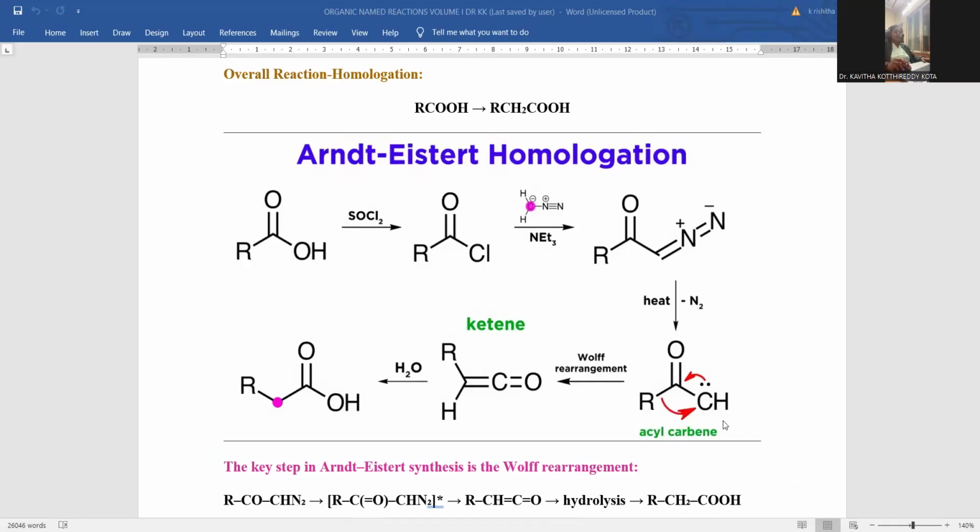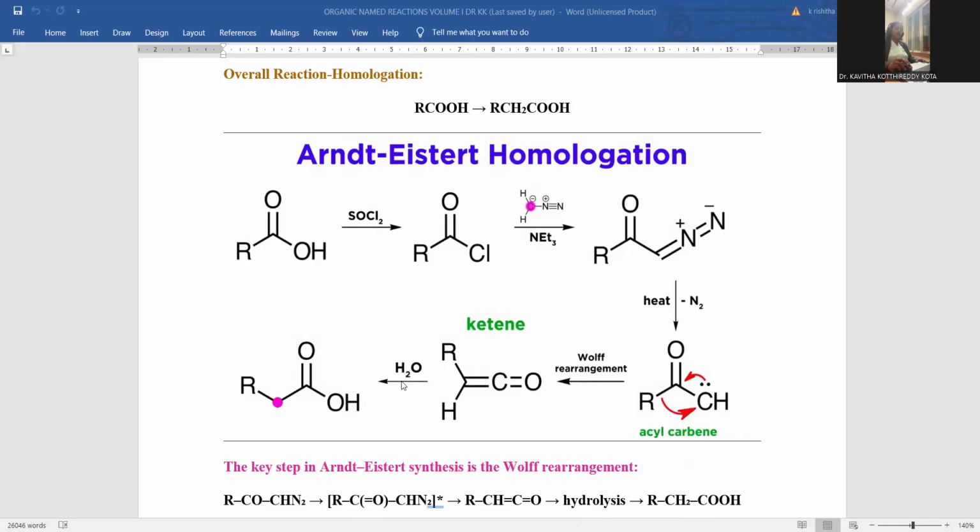Whenever the Wolff rearrangement takes place, the lone pair on the carbon atom is participating in the pi bond formation in between. Wherever the vacant site is there on the carbon atom, carbene works like an ambident. It is like an electrophile and a nucleophile as well, where a vacant orbital is located and a lone pair of electrons as well. That's the reason why it accepts the electrons from this alkyl functionality, and this lone pair is able to generate the new pi bond in between the carbon and carbon atom. This is the way the carbene intermediate, sorry, the ketene intermediate will be originated.